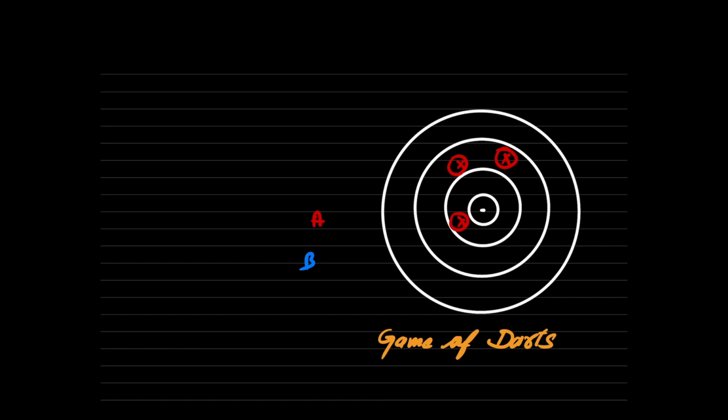So he's way away from the target. So now A is a little bit happier because B is nowhere near the target. So B is a little bit embarrassed. B again recollects himself, takes aim, takes a deep breath and throws. He is supposed to hit the center. Again, he hits this particular point. Okay, now A is very, very happy because B is completely missing the target.